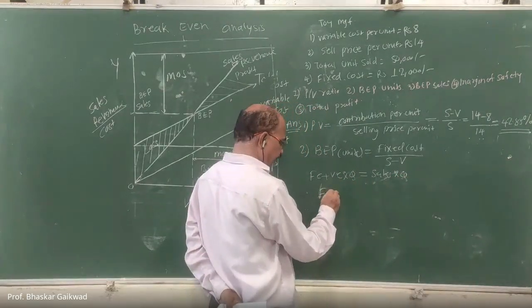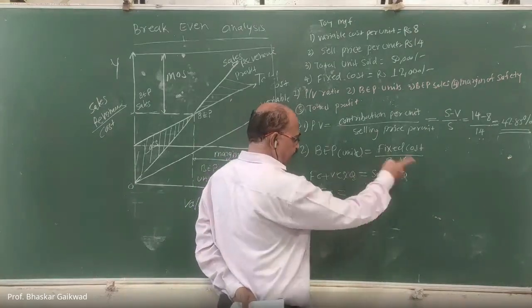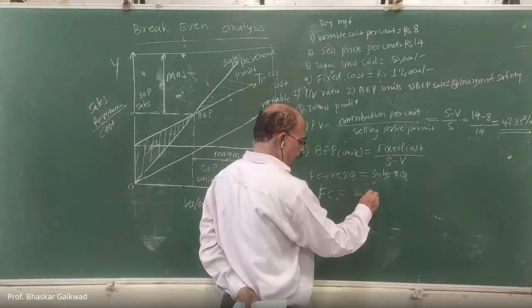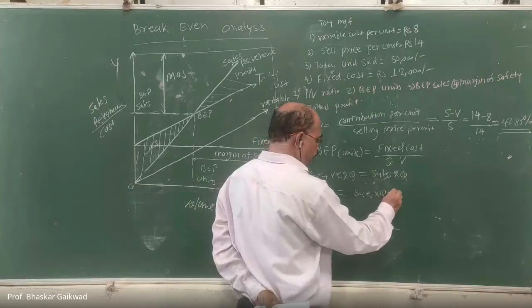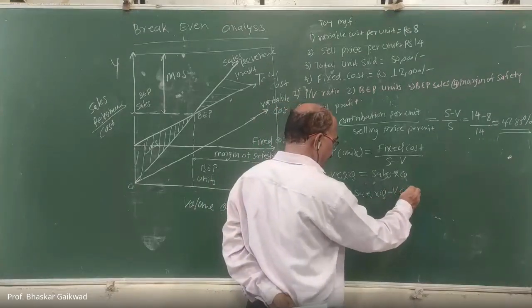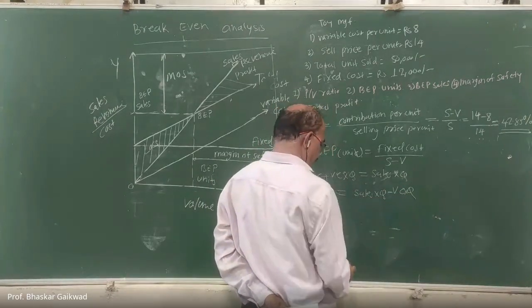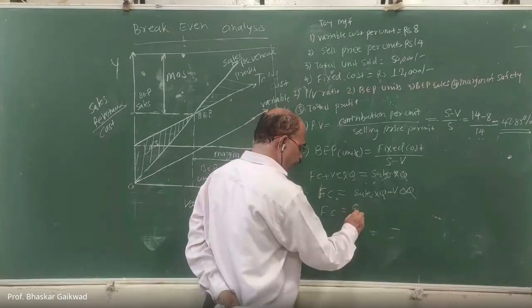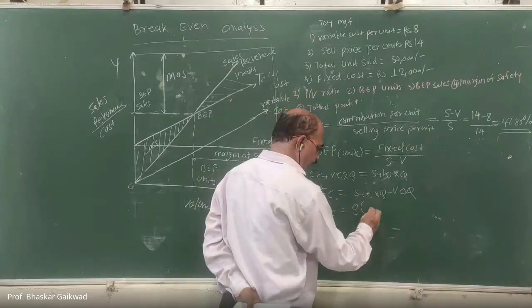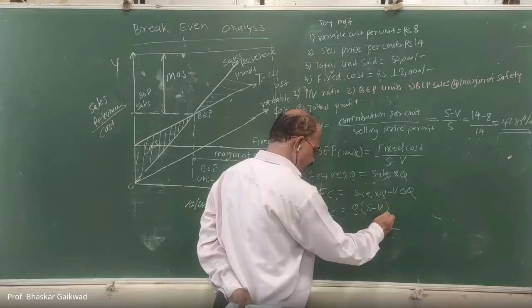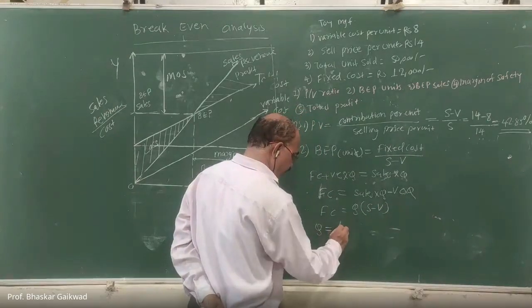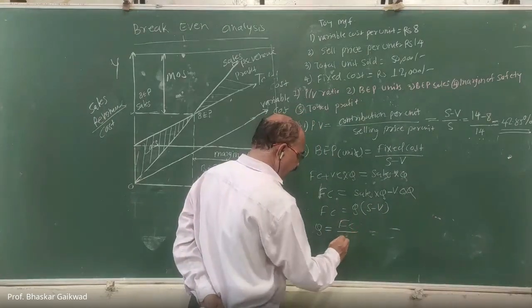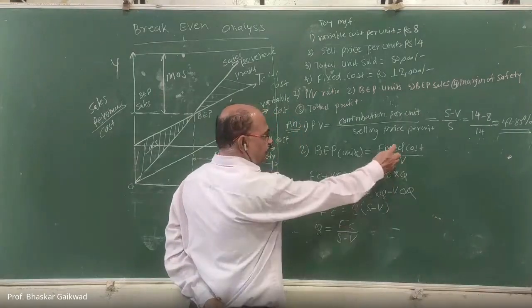Now if you take FC to this side, sales into Q minus VC into Q equals FC. This is Q times (S minus V). So Q is equal to FC divided by SB. This formula we will get.